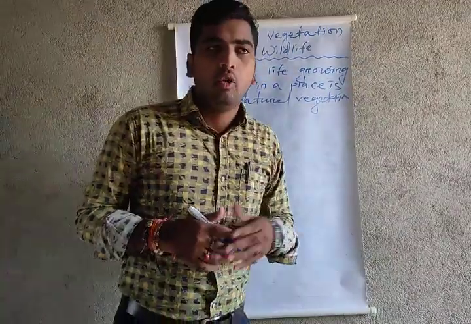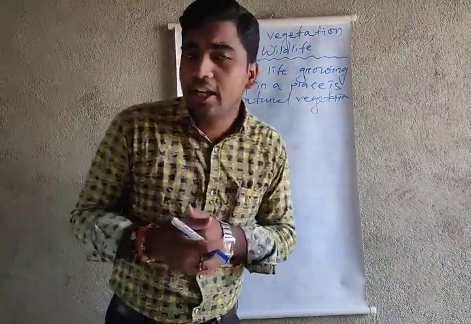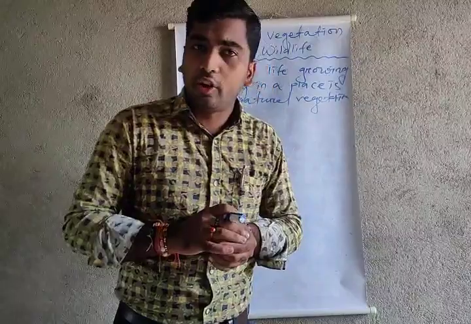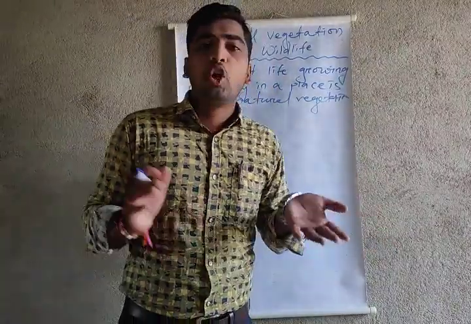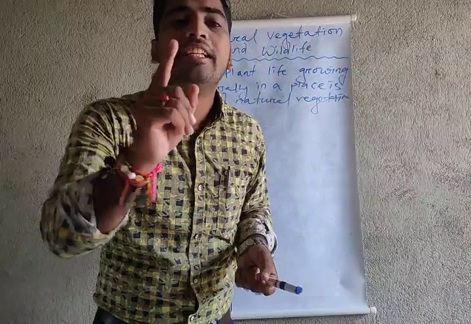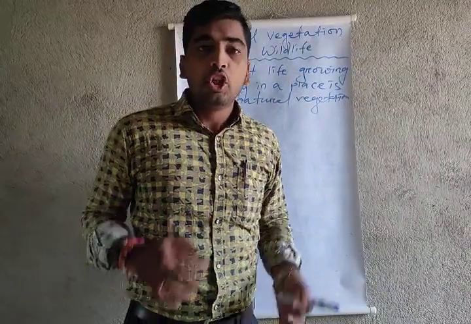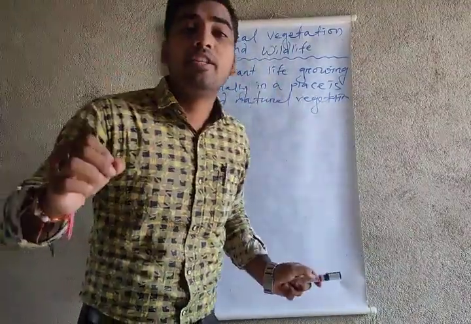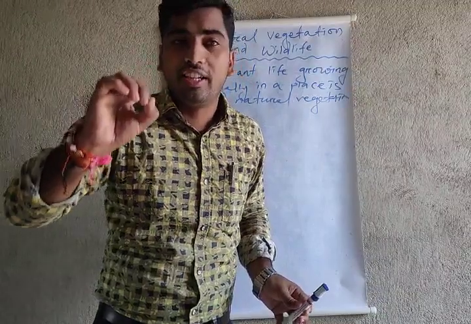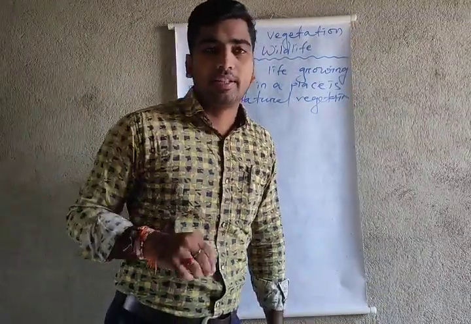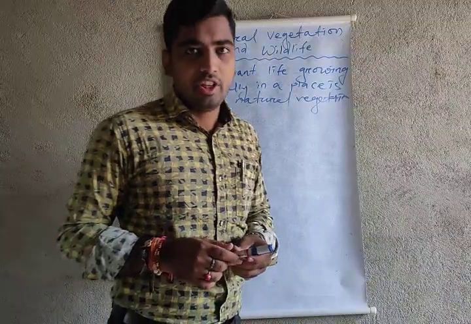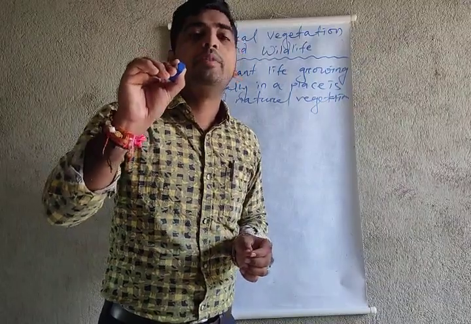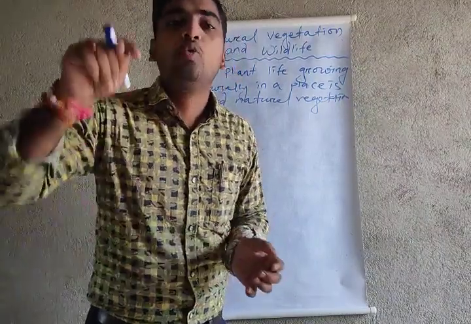We all are living organisms. I am talking about the biotic environment. Biotic means all the living organisms, like plants, animals, human beings, everything, and we always need oxygen to breathe. So without plants, how do we get oxygen? Natural vegetation always gives us more oxygen. One example is the Amazon forest. Amazon forest gives the maximum percentage of oxygen to our atmosphere.